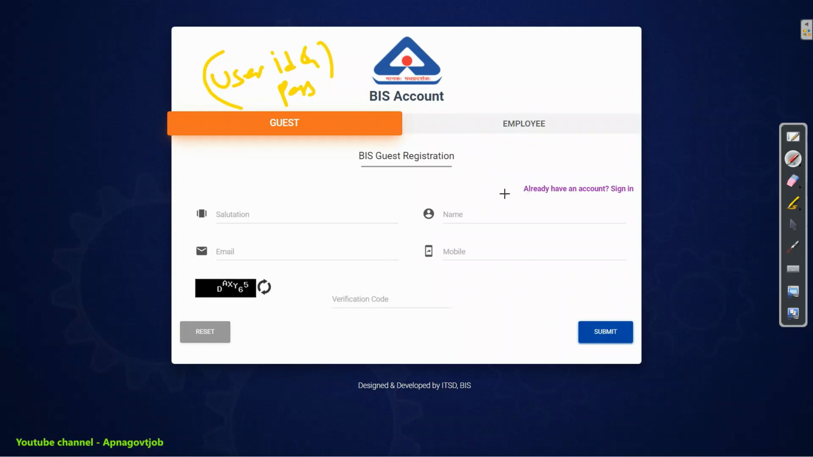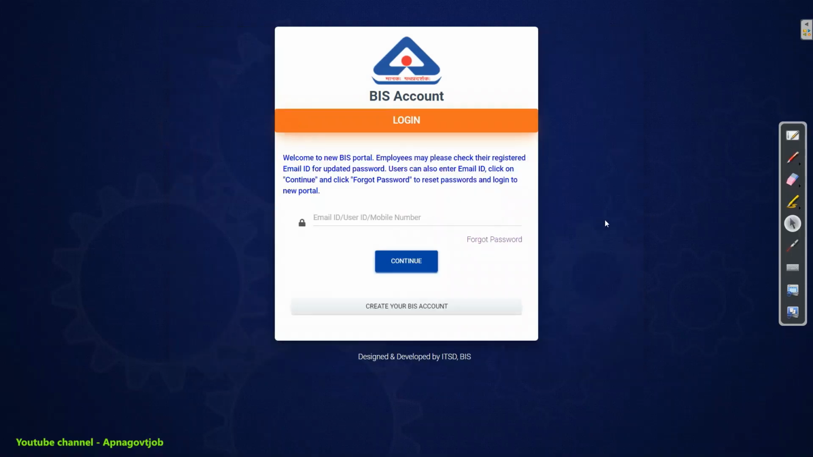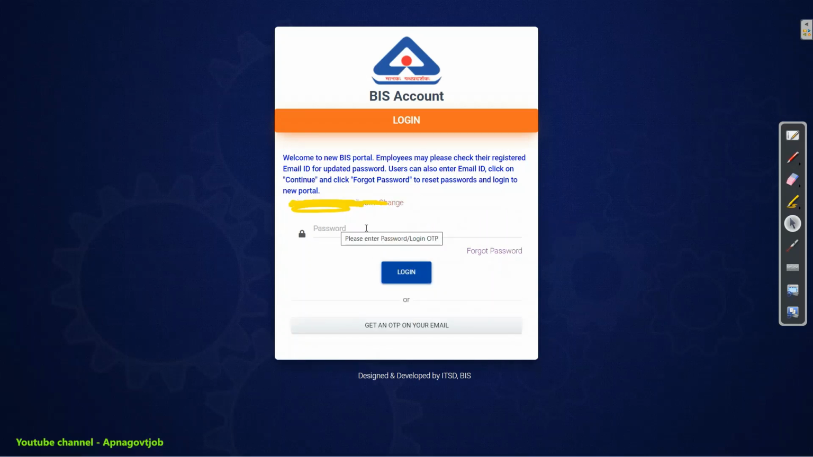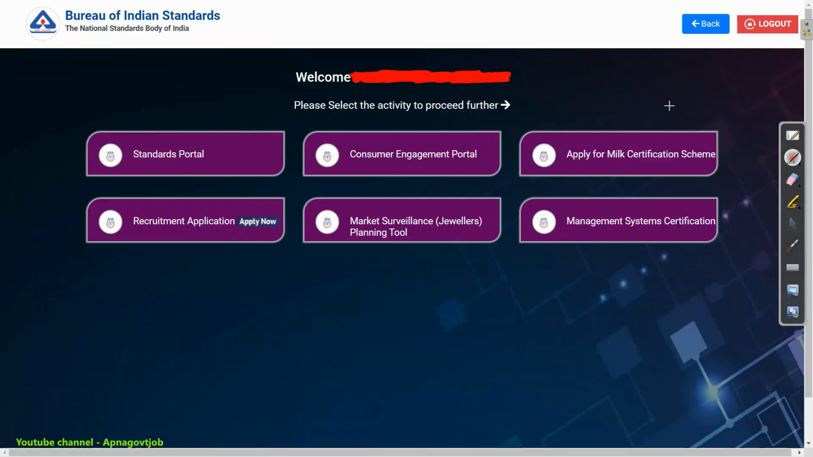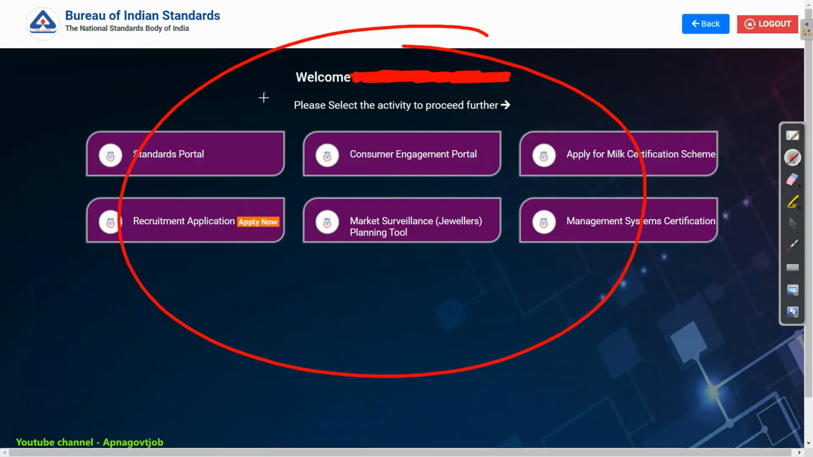Then click on the sign in button. Enter your user ID or email ID or mobile number here, then click on continue. Then enter your password here and click on the login button. You can log in via OTP also, no problem in that. Just change your password and then again click on the login button. So this screen will open. Now here just click on recruitment application.